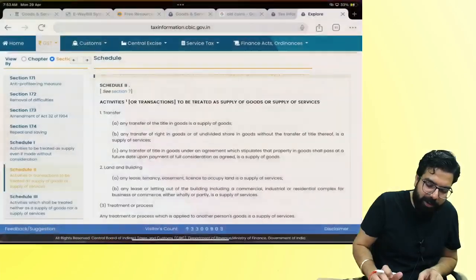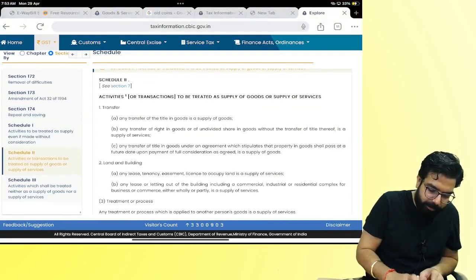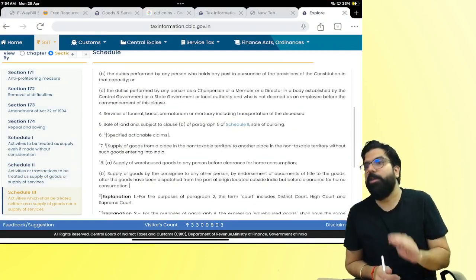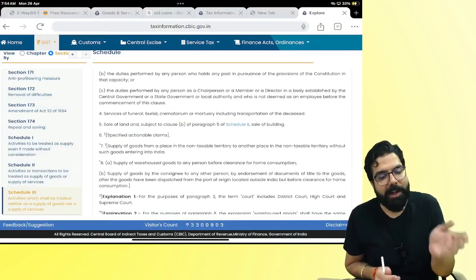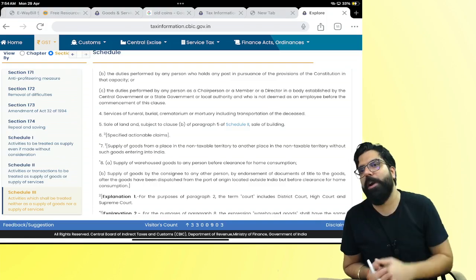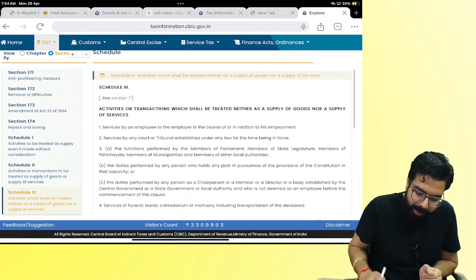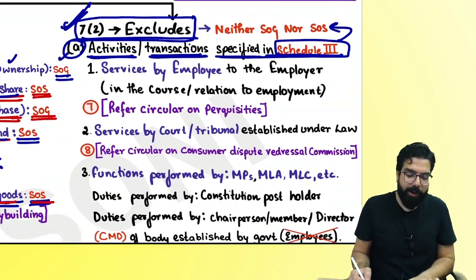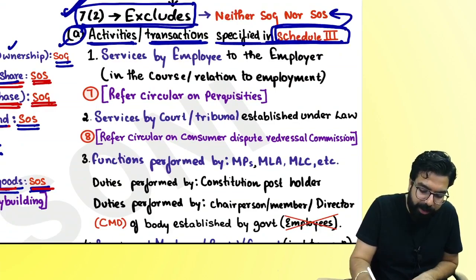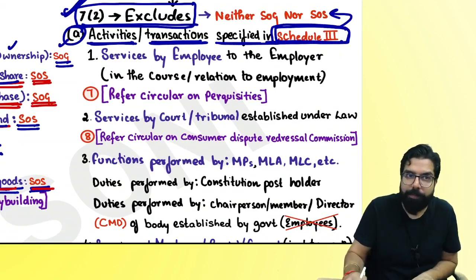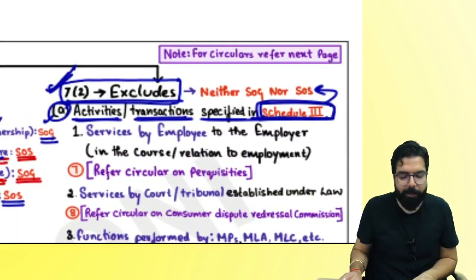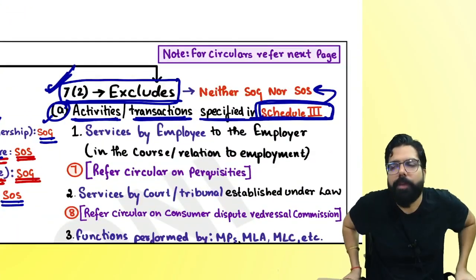Just like how we had Schedule 2, you have Schedule 3 also over here. Can you see, everyone? If your activity falls in Schedule 3, that activity will be neither supply of goods nor supply of service. Let's go ahead and understand Schedule 3. Please come to section 7.2. Now we are going to learn about Schedule 3. 7.2 has A and B. I'll talk about B later, but first let's cover 7.2a.